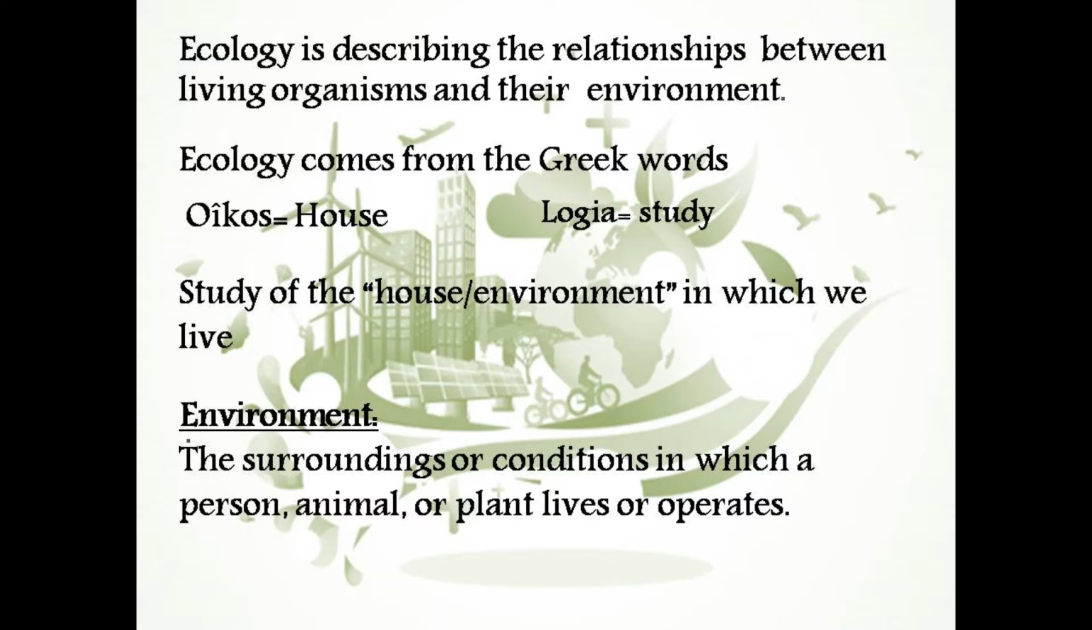Now, coming towards the understanding of the term ecology, ecology comes from two Greek words, oikos, which means house, and logia, which means study. So, the study of the house or environment in which we live is known as ecology. Now, how can you describe the term environment? Whatever the surrounding or condition in which any organism lives is known as its environment. Environment for each of the organisms could be different.